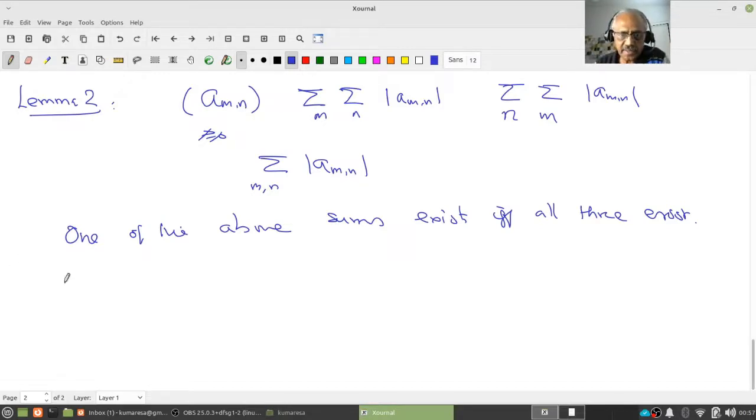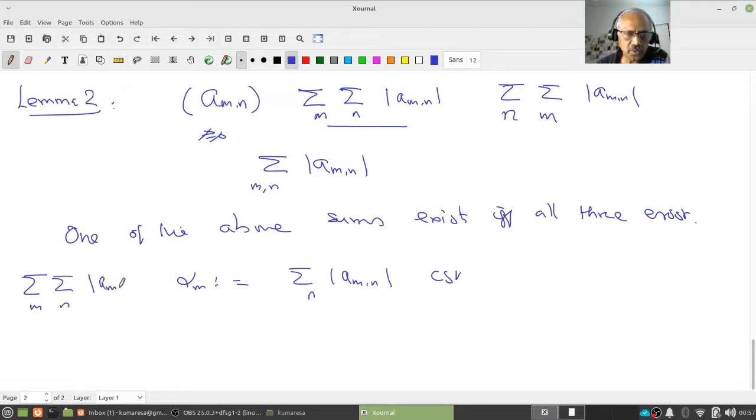Do you follow that? That is, I put alpha_m equal to the sum over n of |a_mn|. I'm going slow so that you should not get worked up. You should not simply assume things are right, but you should understand the statement.